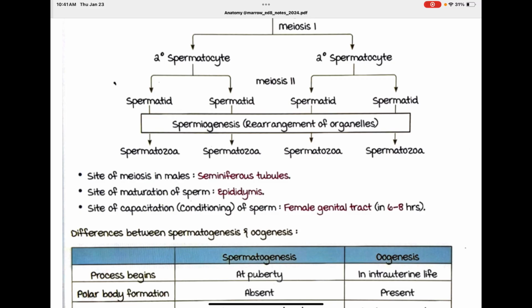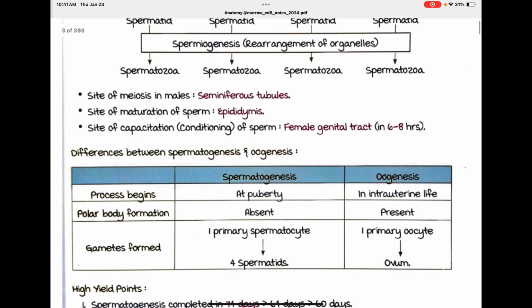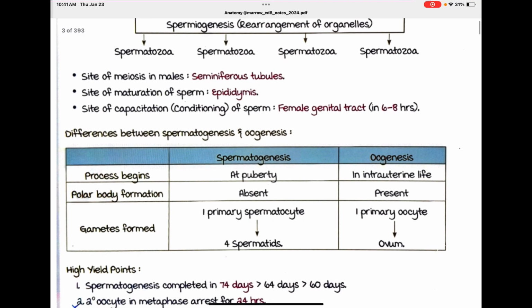Site of capacitation, conditioning of sperm: the female genital tract, in 6 to 8 hours. Site of meiosis: seminiferous tubules. Site of maturation of sperm: epididymis. Site of capacitation: female genital tract, 6 to 8 hours.